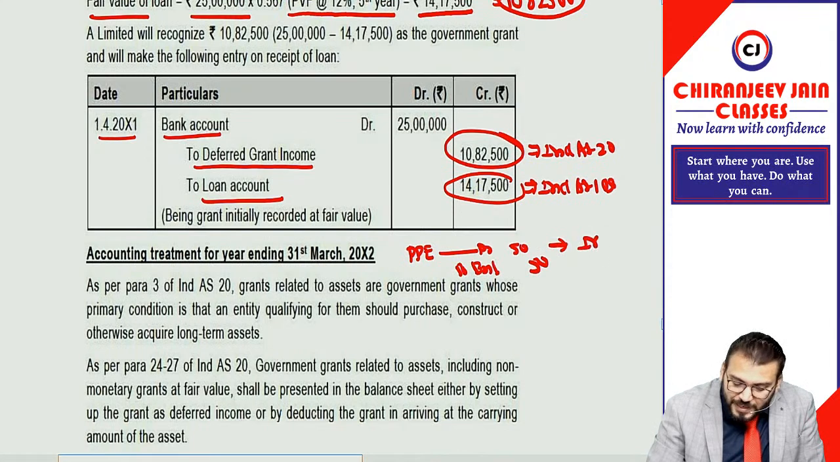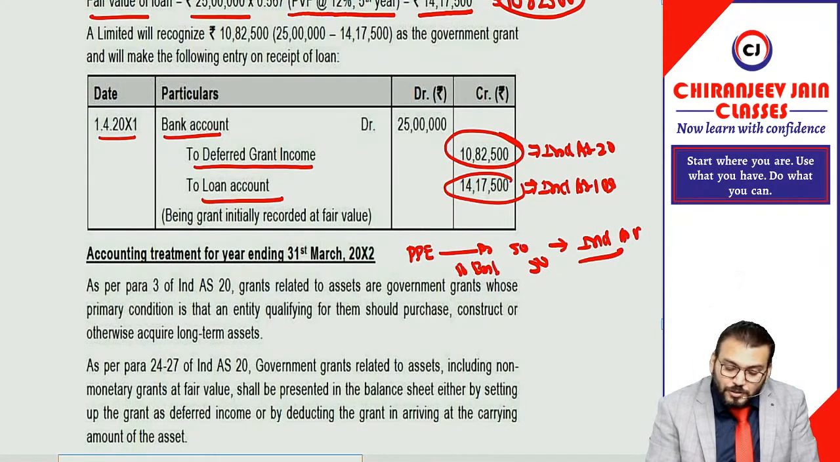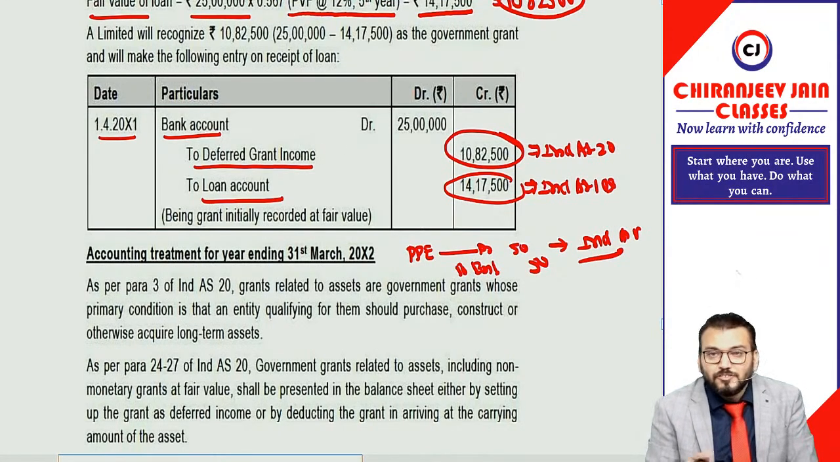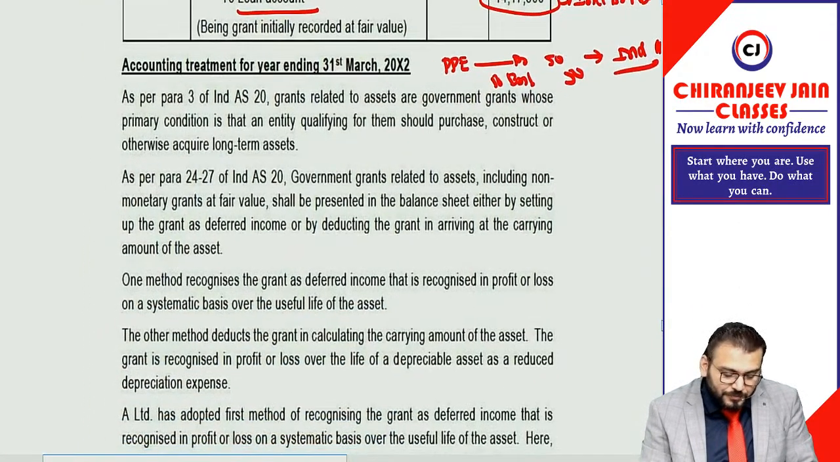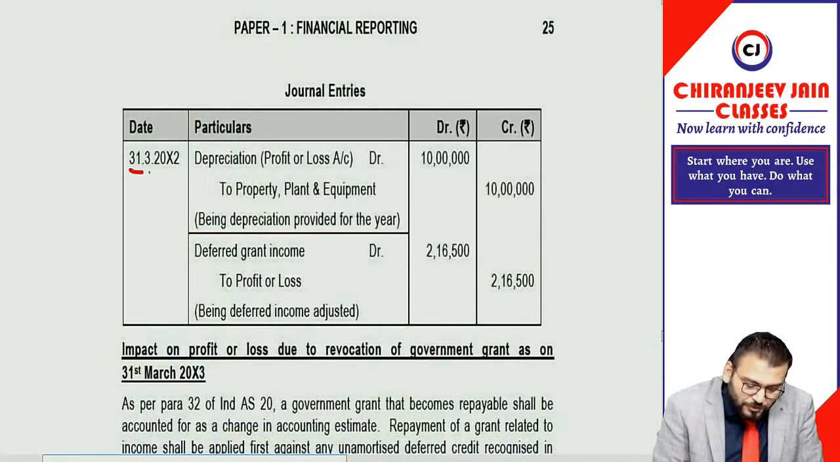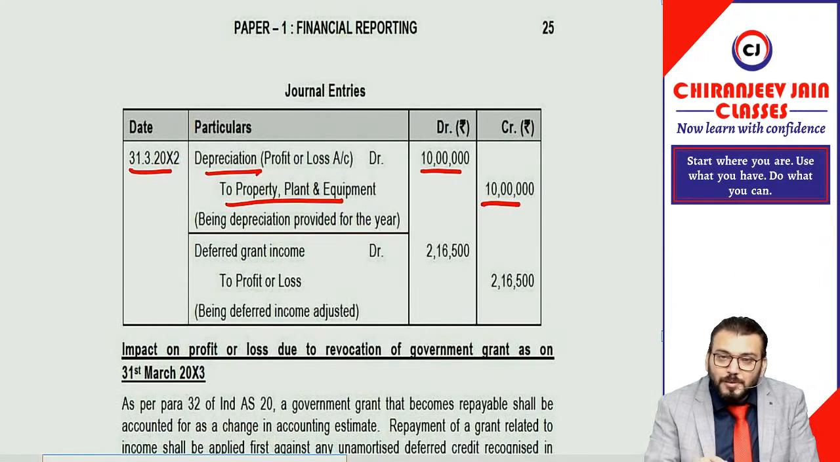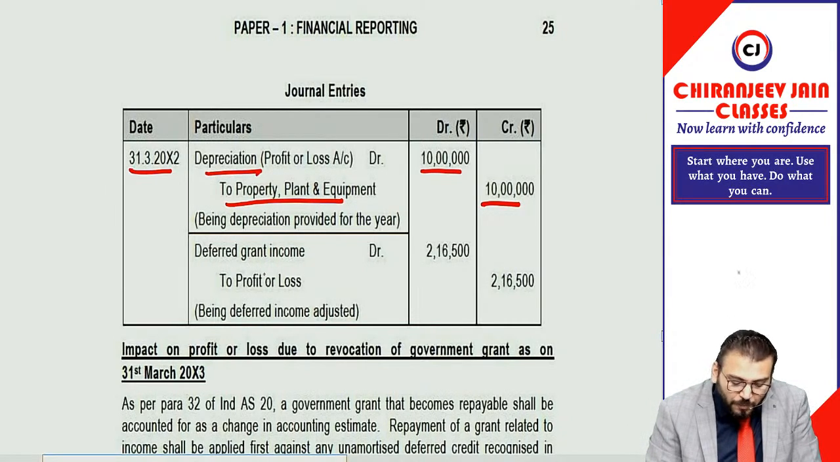In this we will apply Ind AS 16. Under Ind AS 16, depreciation will be charged for 5 years because it is the SLM method. So this deferred income will also be amortized to PL in the same ratio, in the ratio of depreciation. You can read this. Now on 31st March 2002, depreciation on PPE is 50 divided by 5, that is 10 lakh, and the deferred grant will also be transferred to PL on an SLM basis, in a 1 is to 1 ratio, that is deferred government grant to PL.